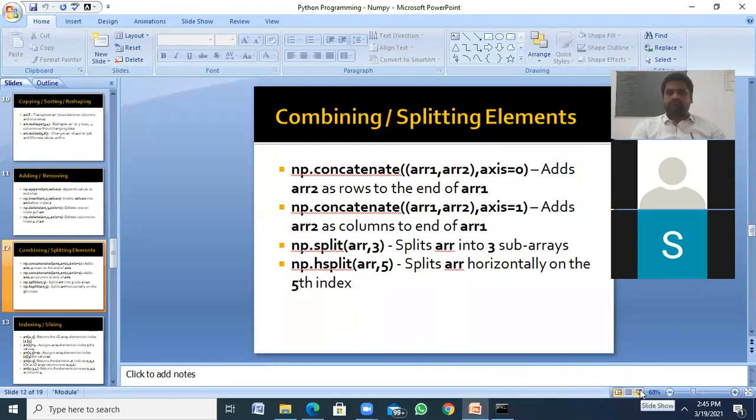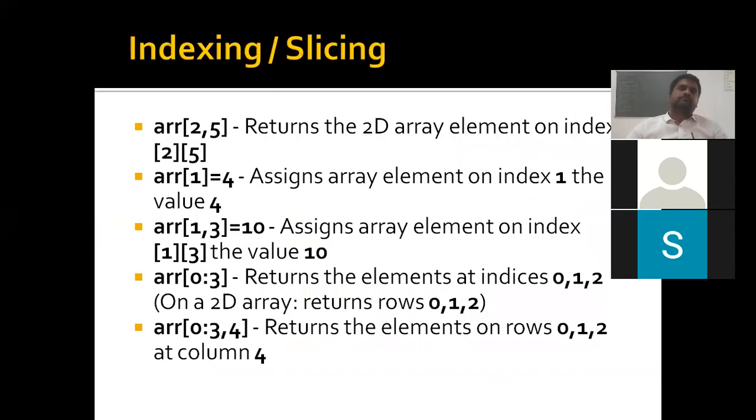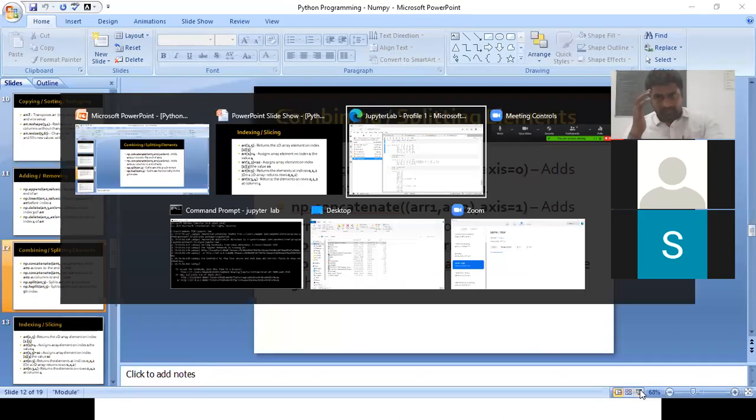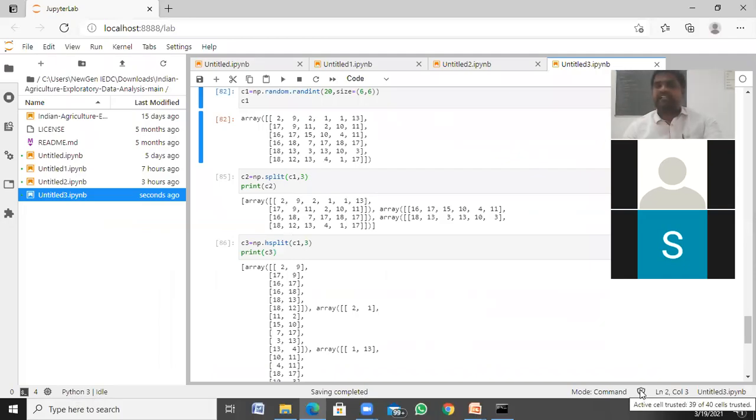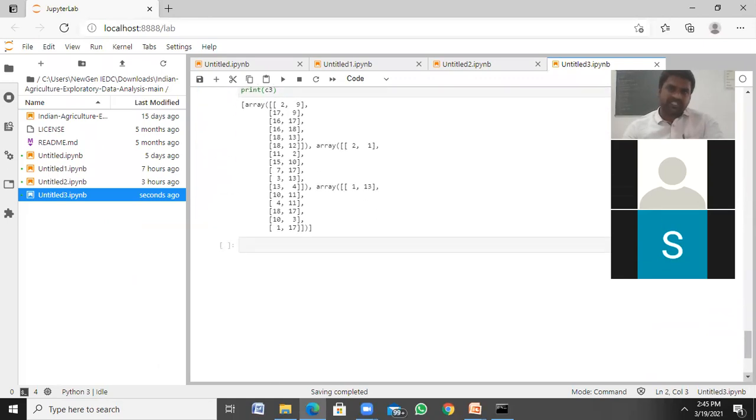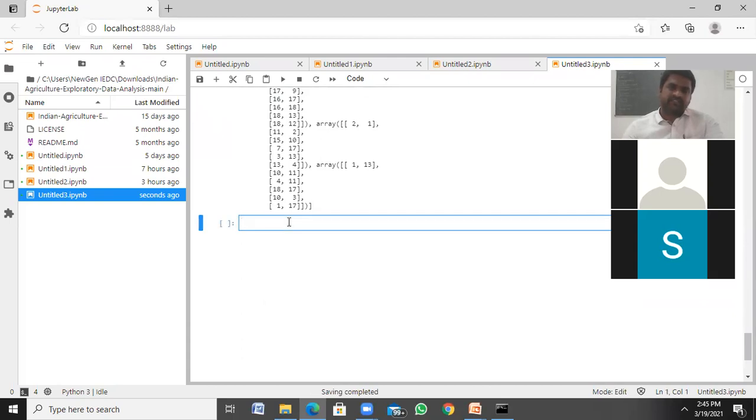Next, how can we index it? How can we access the elements by using indexes? As well as how can we access slicing mechanisms? Okay, in the same way, the indexing mechanisms we learned in a string and a list, the same thing is used here. Let's say, for example, I have C1 here.